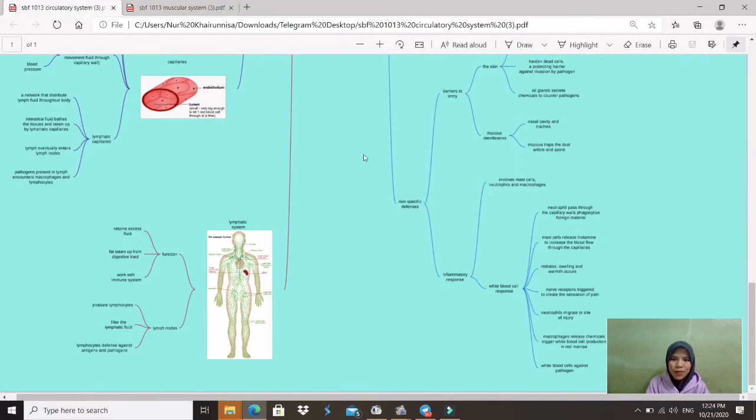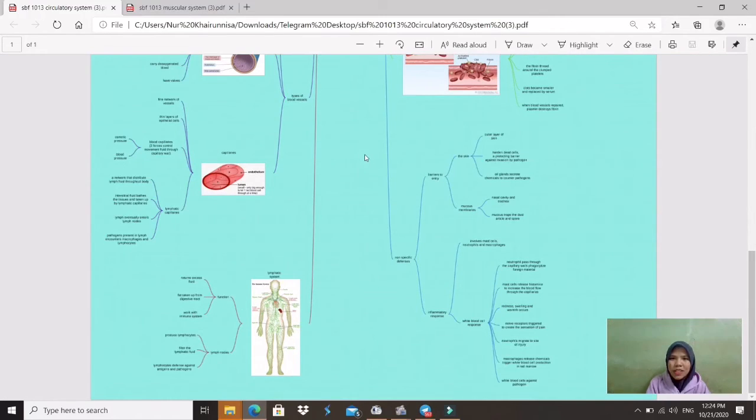So I think it's easier. This app is easier to use when we want to make a mind map.